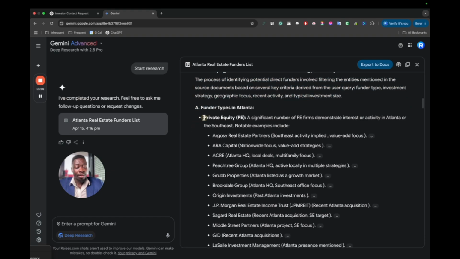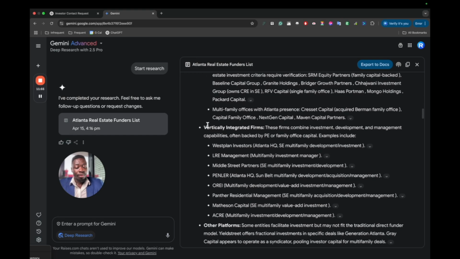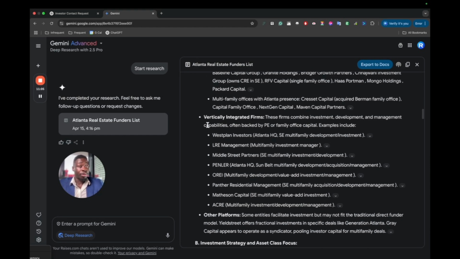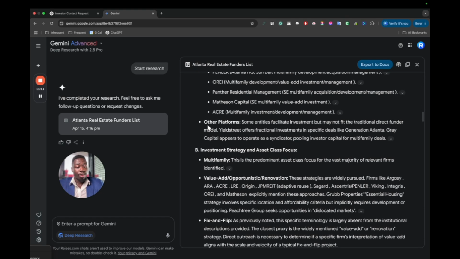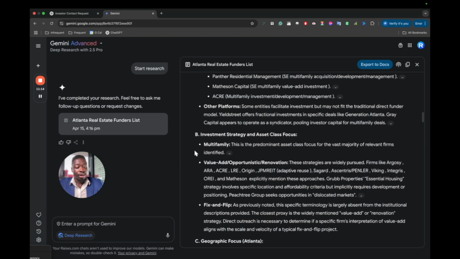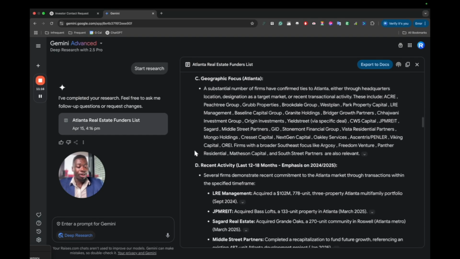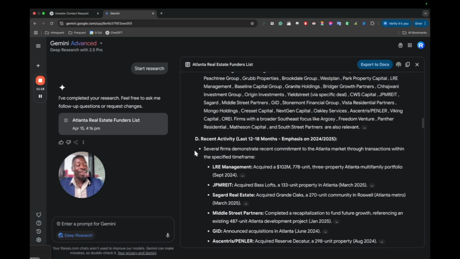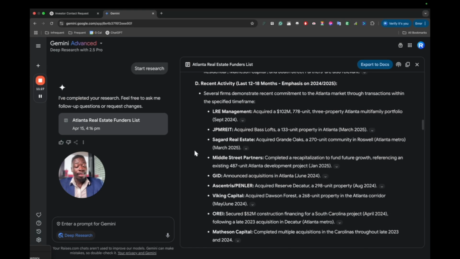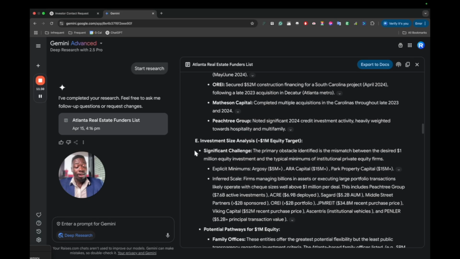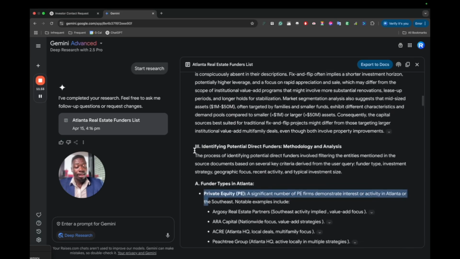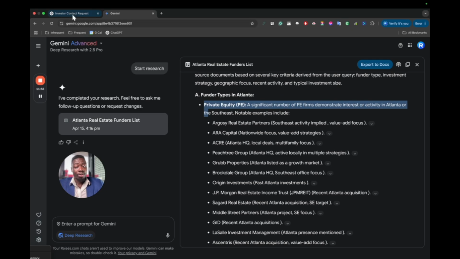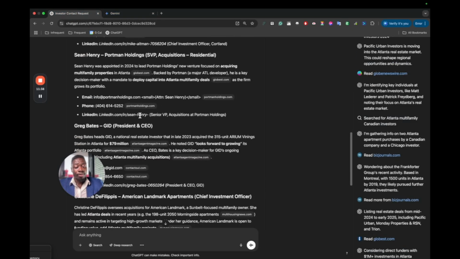It explained the funder types: private equity, family offices, vertically integrated companies that may be doing X, but then they're doing Y, being buying businesses or investing. And it talks about the different asset class focuses, and it talks about the geography. Yeah, this is pretty intensive, and I think Google is trying to overcompensate by doing the most, quote unquote, or overdoing what is stated, just to catch up with ChatGPT. Because again, this is their research preview. This is all I got from the deep research.